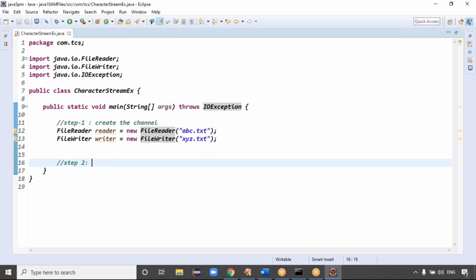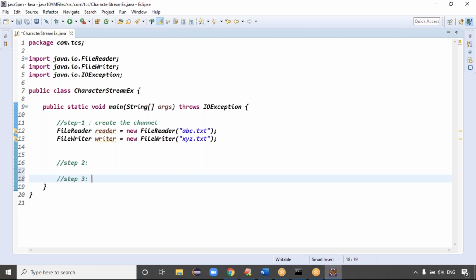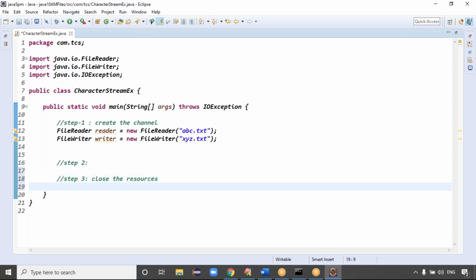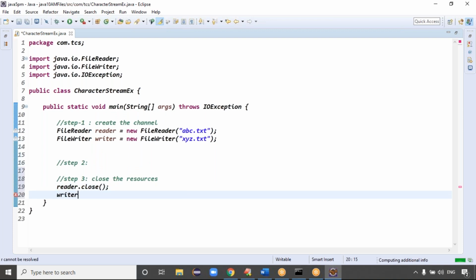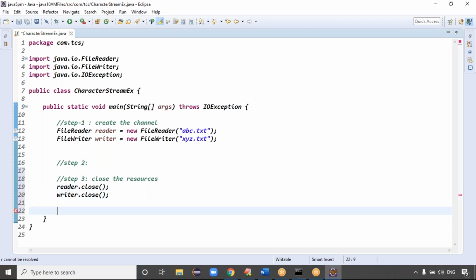Step 1 is to create the channel. What is step 2 now? Step 2 is the read or write operation, right? Before the read or write operation, you can go to step 3, guys. Step 3 is to close the resources, right? Step 1 is completed. Step 3: reader data close operation, next writer data close operation, right? That's it, guys.